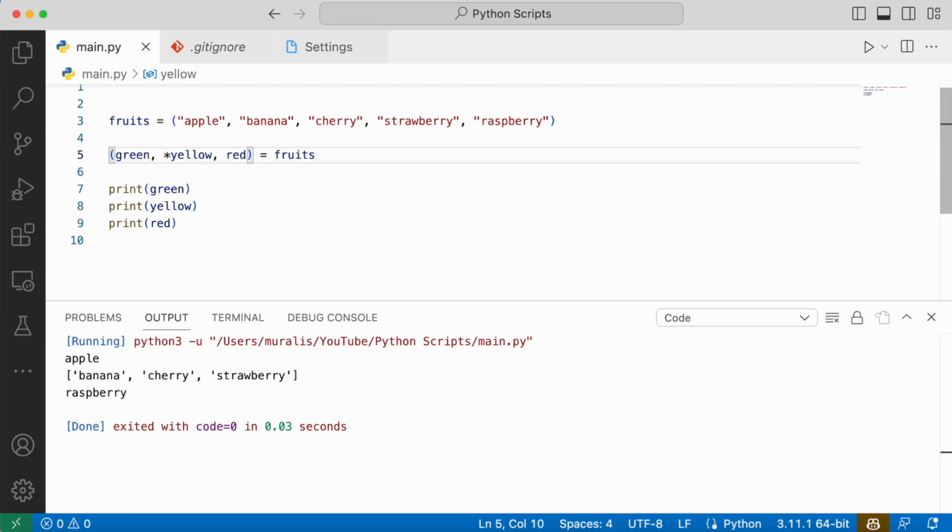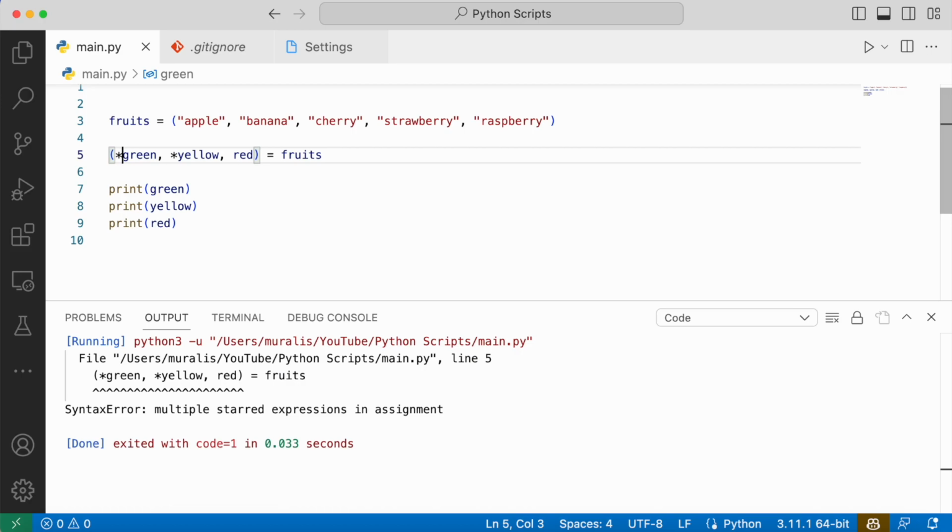If we provide this asterisk to multiple variables, what will happen? We get a syntax error: multiple starred expressions in an assignment. We are not allowed to do that.